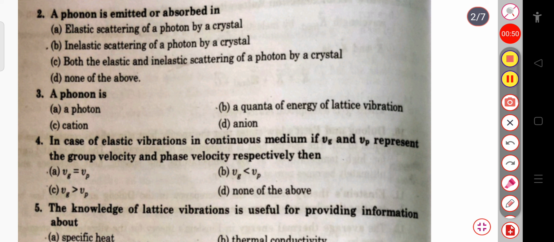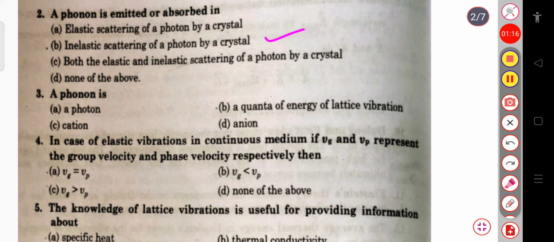Then the next question is, a phonon is emitted or absorbed in elastic scattering of a photon by a crystal, or inelastic scattering of a photon by a crystal, or both the elastic and inelastic scattering of a photon by a crystal, or none of the above. So in case of the phonon, it is emitted or absorbed in inelastic scattering of a photon by a crystal. Okay, so this is our correct answer.